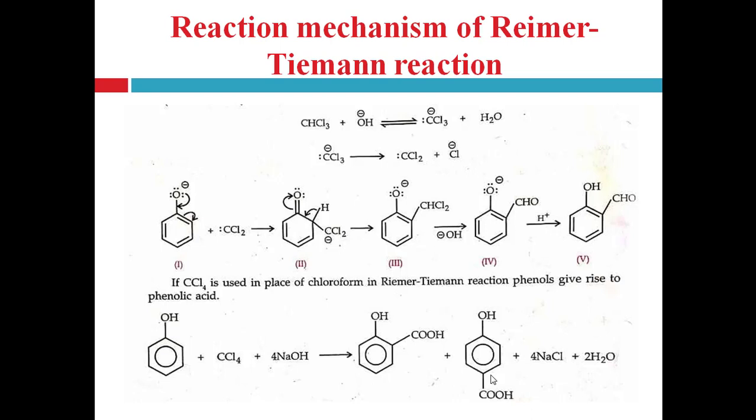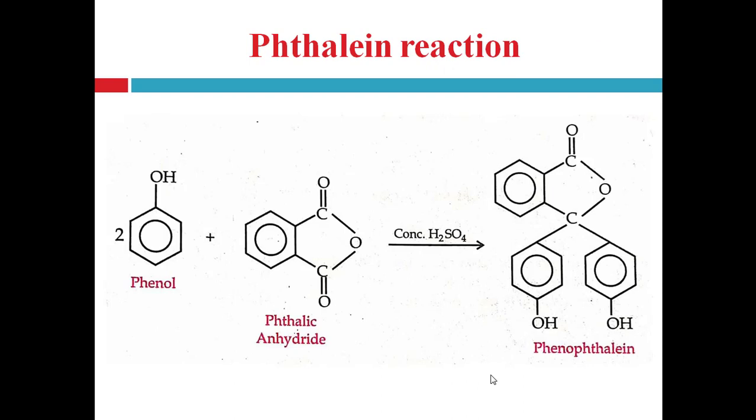When the reaction is carried out in the presence of chloroform CHCl3, then salicylaldehyde is formed, and when phenol is reacted with carbon tetrachloride CCl4, then the product is a mixture of ortho and para derivatives, that is ortho-hydroxy benzoic acid and para-hydroxy benzoic acid. Next one is the Thalein reaction.